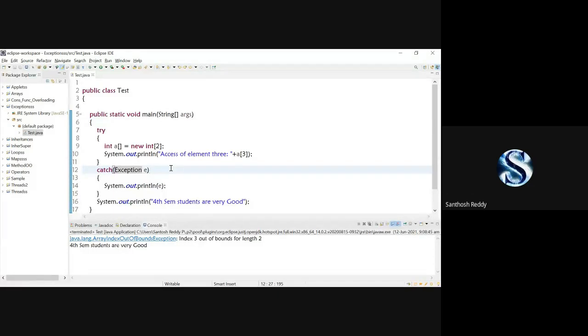Till now we have seen that using the catch block we had handled exceptions. Now we are going to generate exceptions with the throw keyword. Okay.